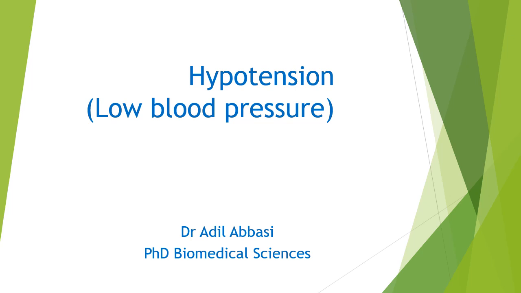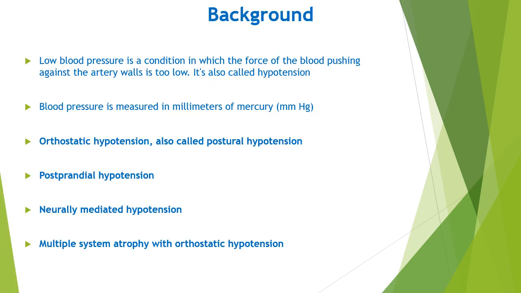So today's video is on hypotension, also known as low blood pressure. Low blood pressure is a condition in which the force of the blood pushing against the artery walls is too low. This is also known as hypotension. Blood pressure is measured in millimeters of mercury, units known as mmHg. In general, low blood pressure is a reading lower than 90 to 60 mmHg.